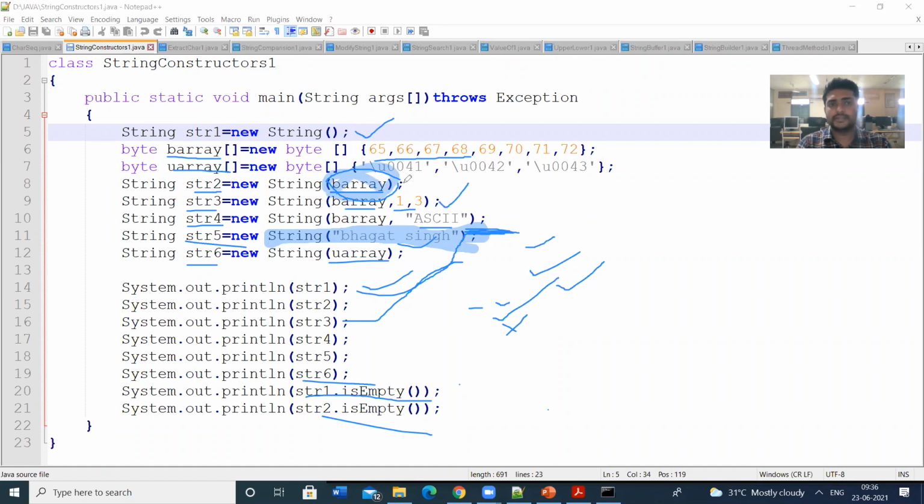So in these two ways, we can initialize the string values. This is all about the string constructors: how to initialize strings, and how to pass arguments in the constructors. That we have seen now.